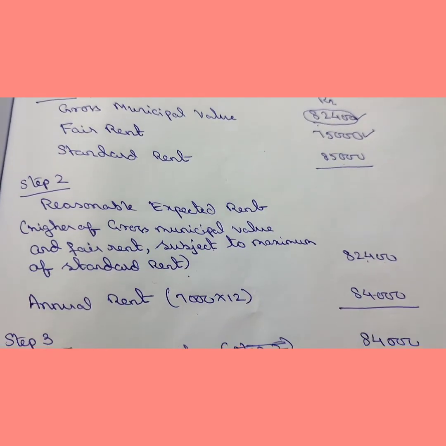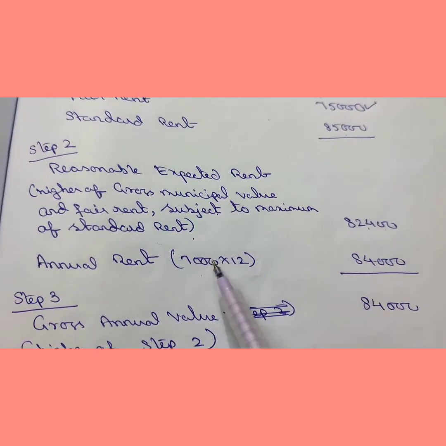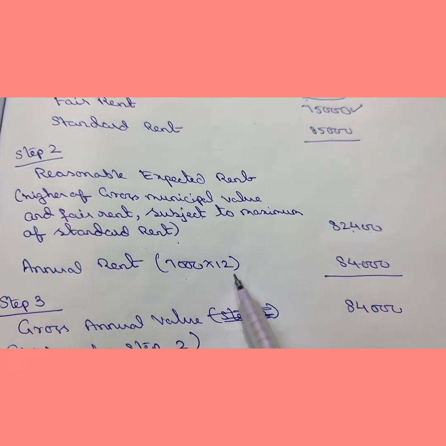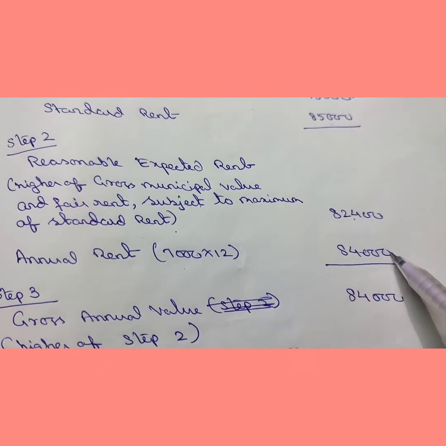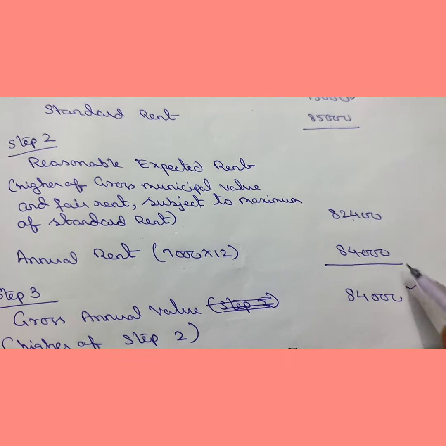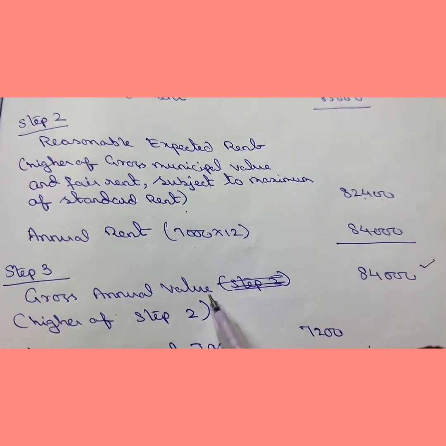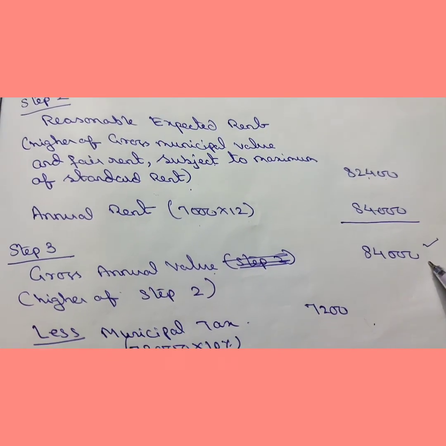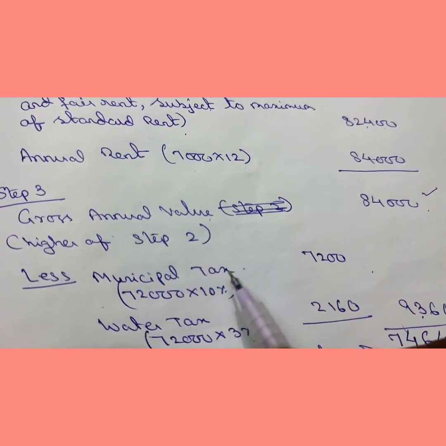Now annual rent. Annual rent given in the question is 7,000 per month. So 7,000 into 12, 84,000. How much did it come? 84,000. Okay. Higher of step 2 and annual rent is gross annual value, that is 84,000. Now we have to less municipal tax.